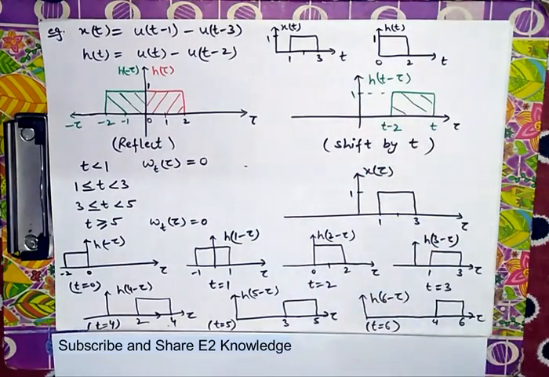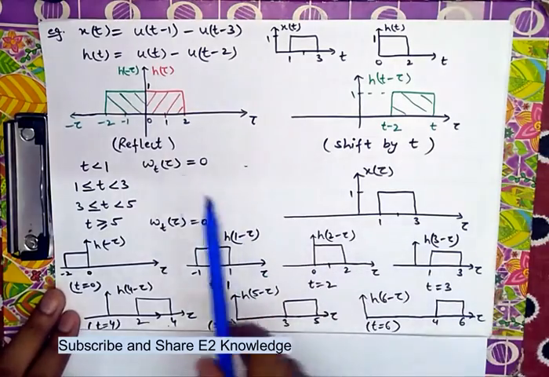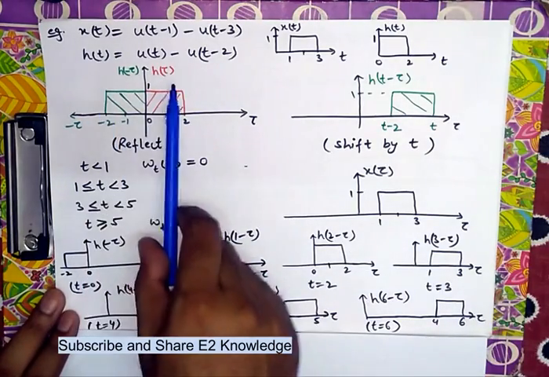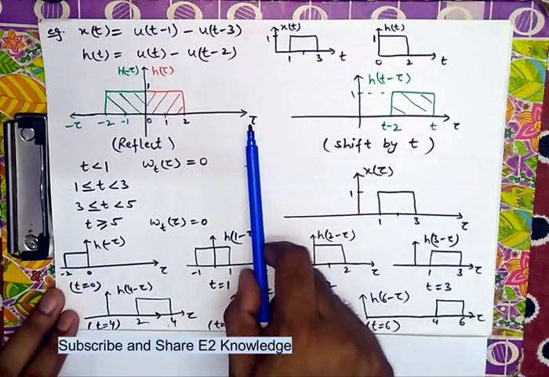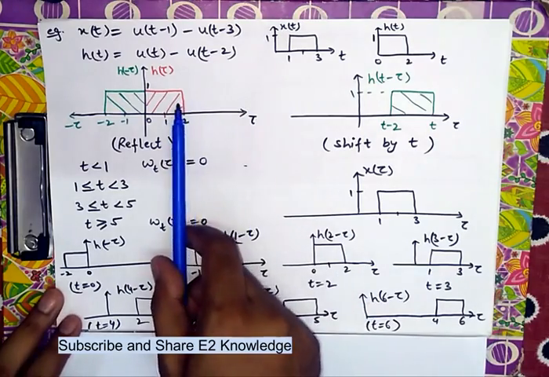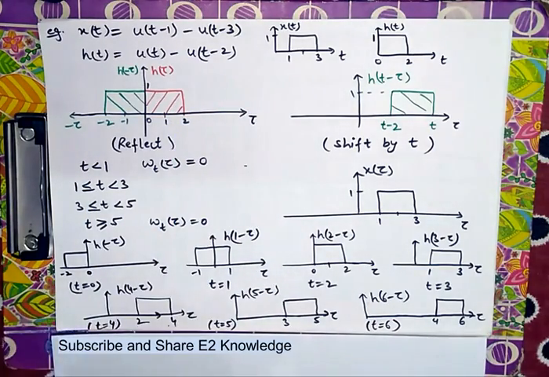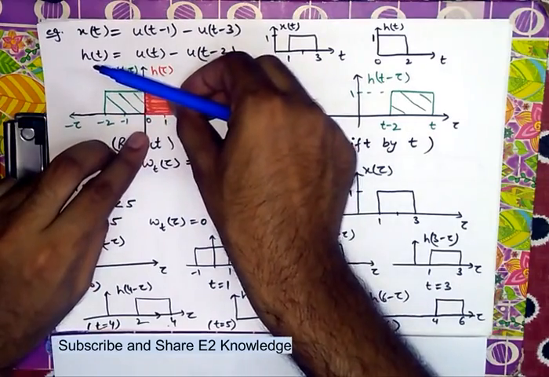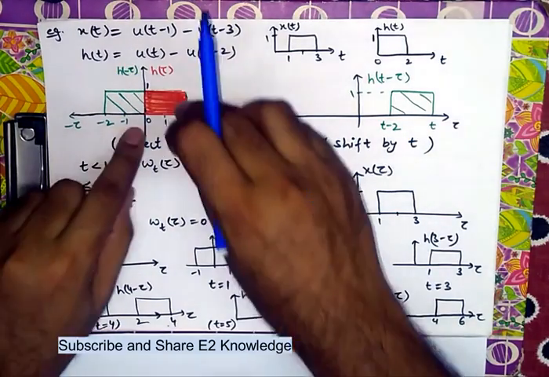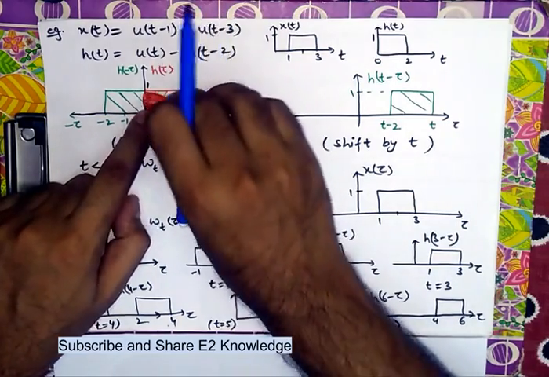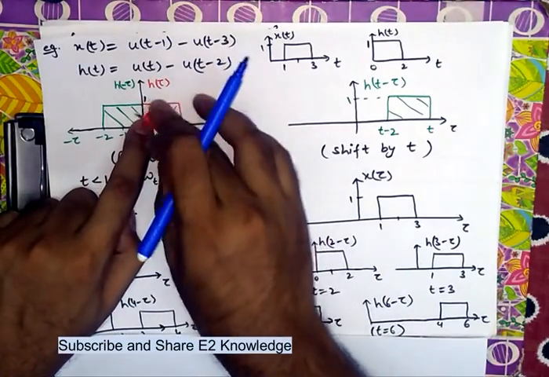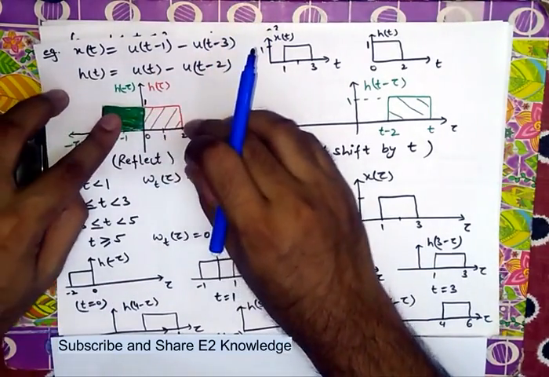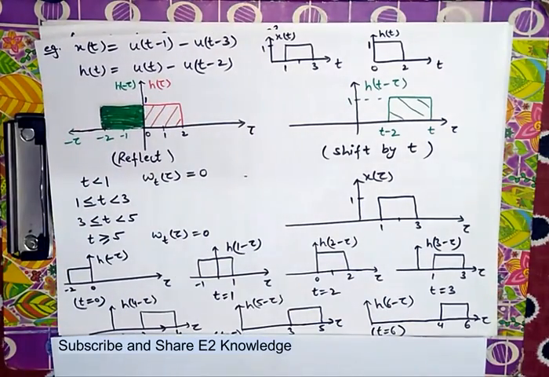Now the first step is to reflect. First, find h(tau) from h(t), where t is replaced by tau. Now this h(tau) is reversed like this. Second, it is reflected: suppose this is tau and we are just folding it and reflecting it. Yes, it is reflected. Now it is the h(minus tau) function.